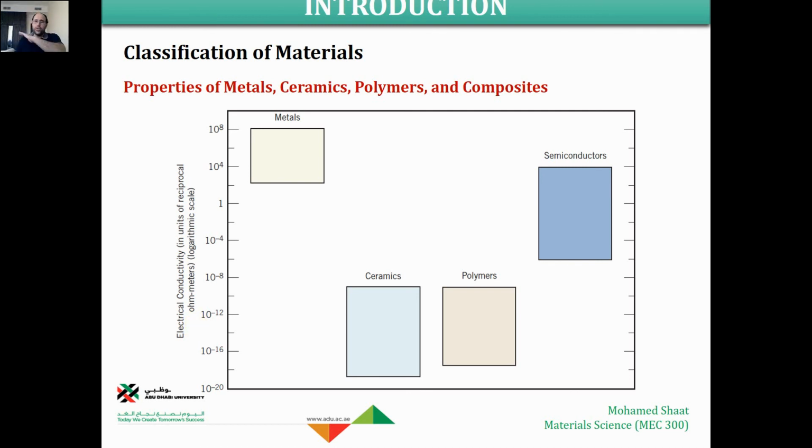So that's why all the electrical wires are made of either aluminum or copper, right? These are the most common types of metallic material used for making electrical wires, because metals in general are excellent electrical conductors.